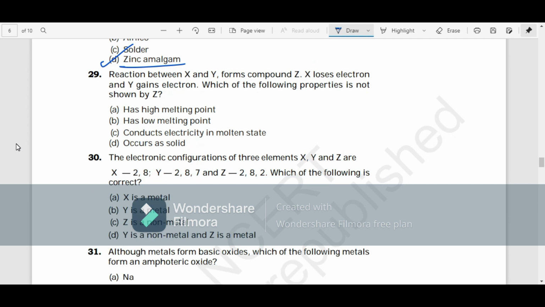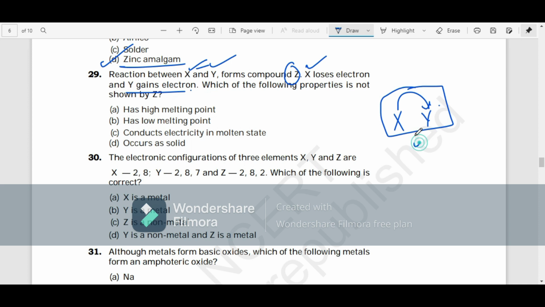Next, 29th question. Reaction between X and Y forms Z. X loses the electron and Y gains the electron. So X is donating the electron. Which of the following properties is not shown by Z? Such a type of bond is called an ionic bond, or the compound formed will be ionic in nature. They'll have a high melting point, yes.